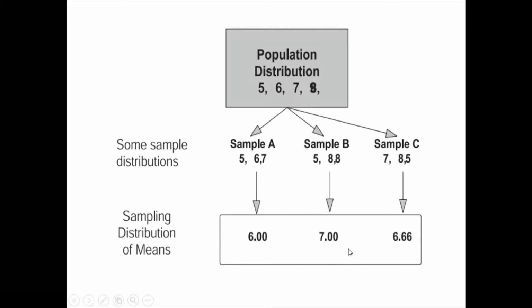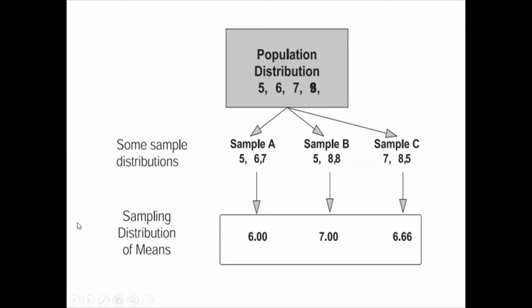And from sample B, we got 7. And here, 6.6. See the difference. The difference between the actual mean, or the mean of the population, and the mean of the sample. So there is a difference. When you combine that difference or variation and take a standard deviation, why do we calculate standard deviation? It is because we need one exact value.